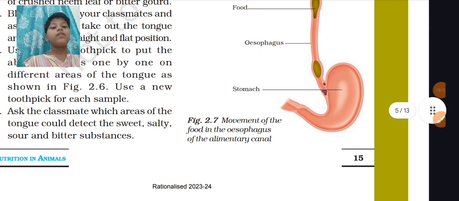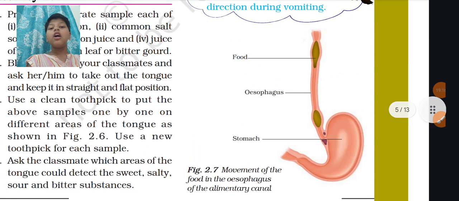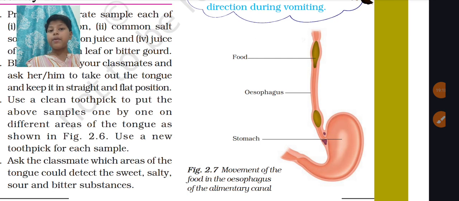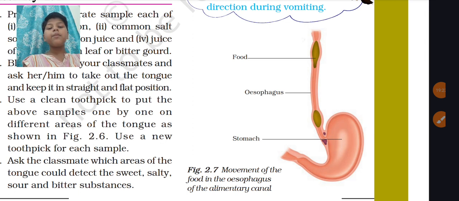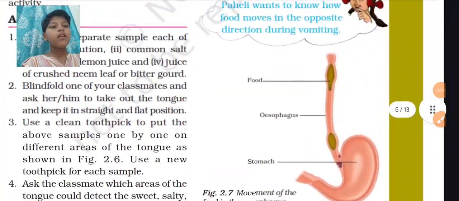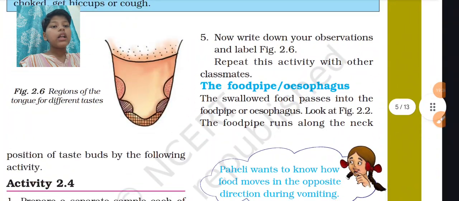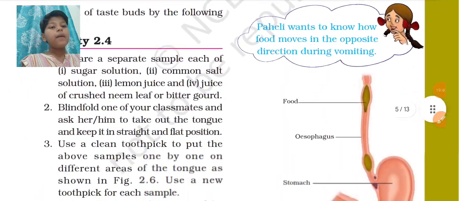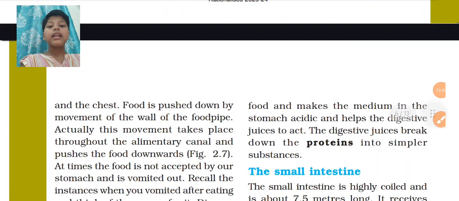Movements of the food in the esophagus of the alimentary canal. Now tell me, what is the alimentary canal? We learned about it, right? Alimentary canal is the digestive system, or simply you can say digestive canal, whichever you find simpler. So the food pipe runs along the neck and the chest.